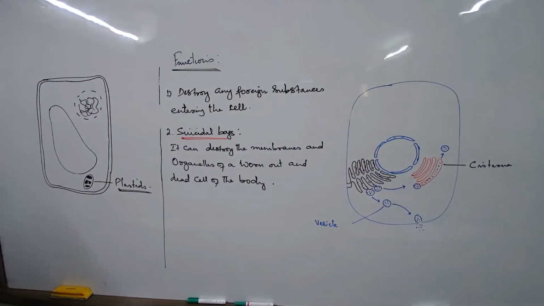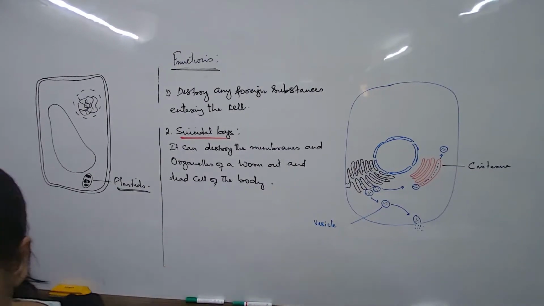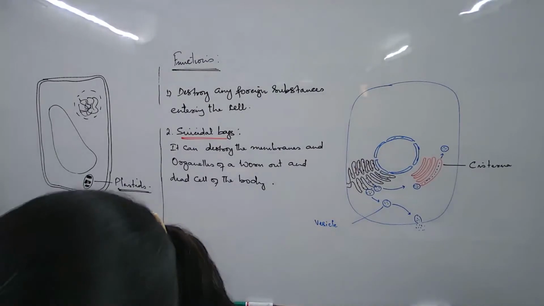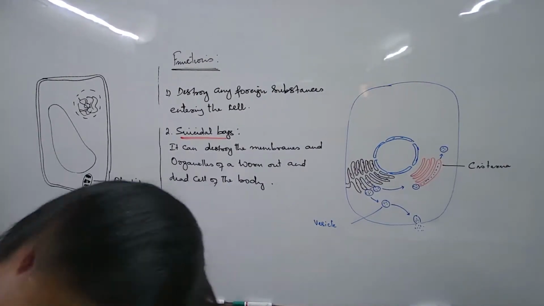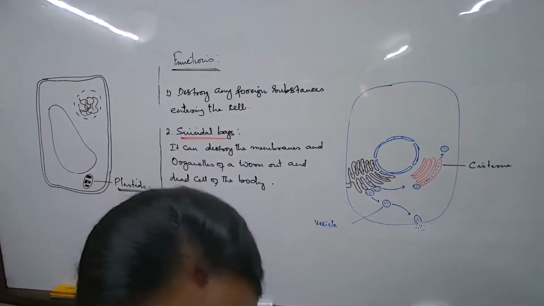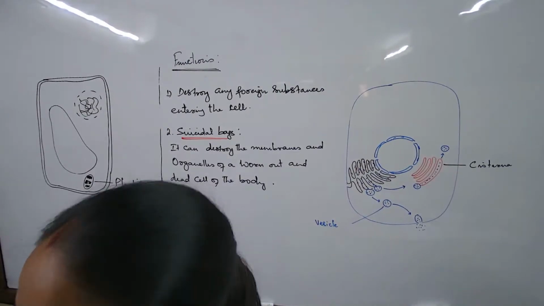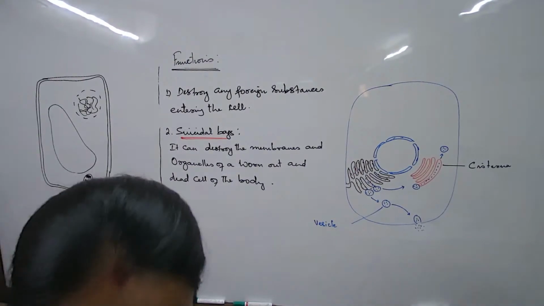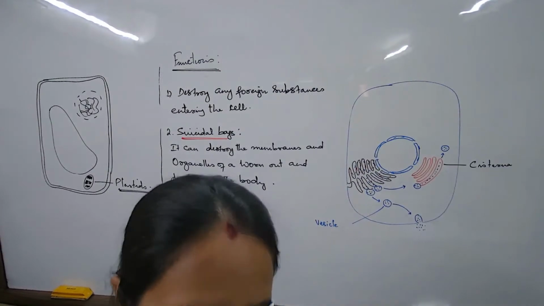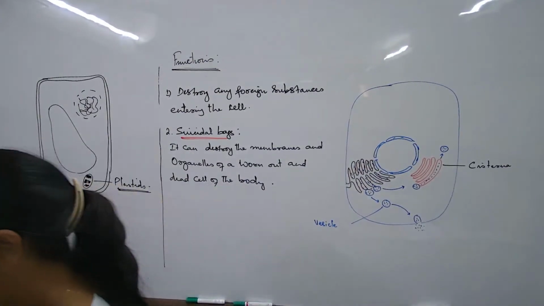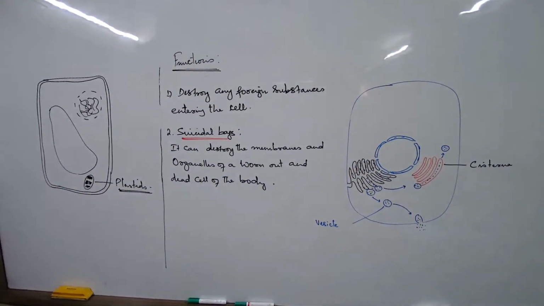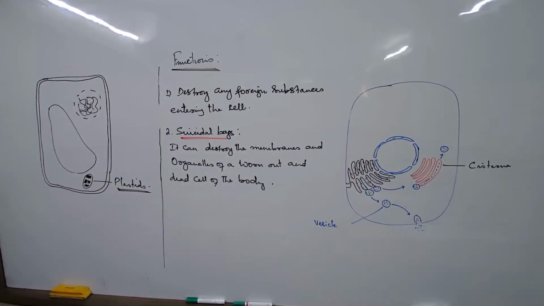So the 3 differences: in the plant cell, vacuole present, nucleus moved towards the margin, towards the periphery, and plastids. Plastids are never present in the animal cells. Plastids are used for colors, right? Colors, photosynthesis, and also storing functions.